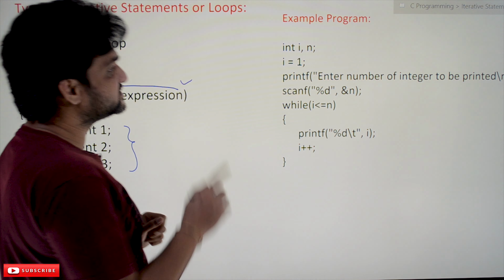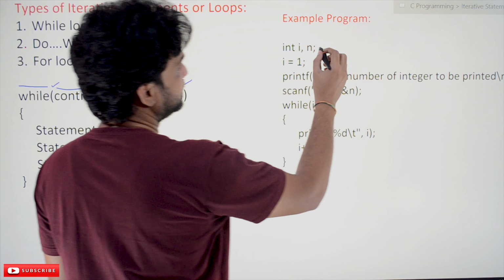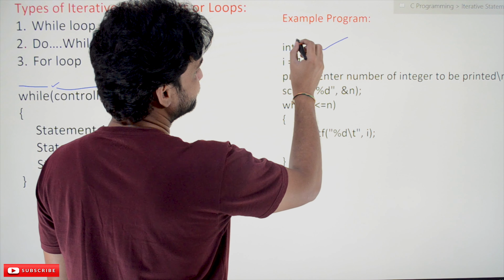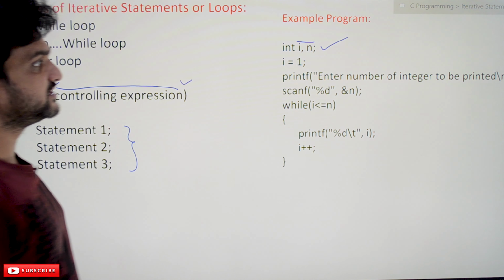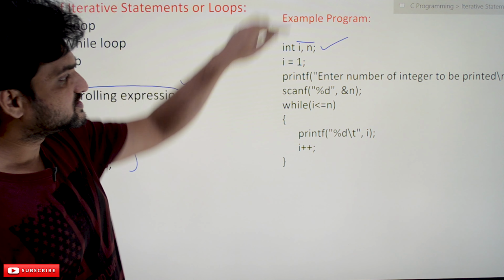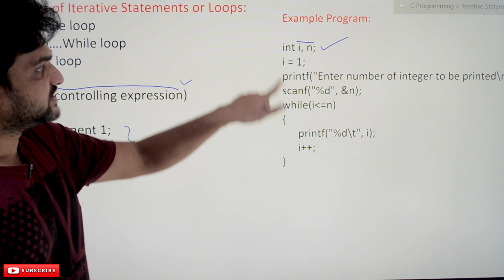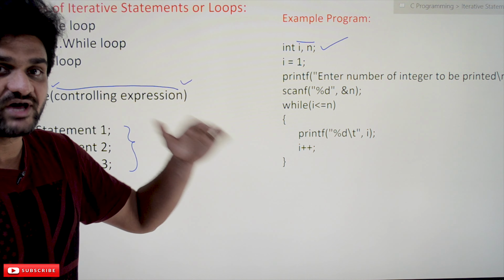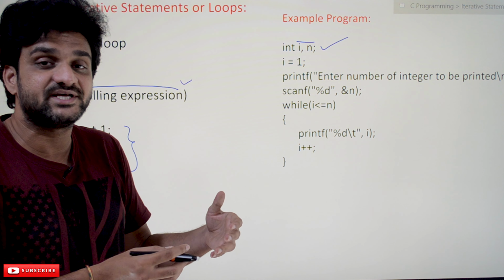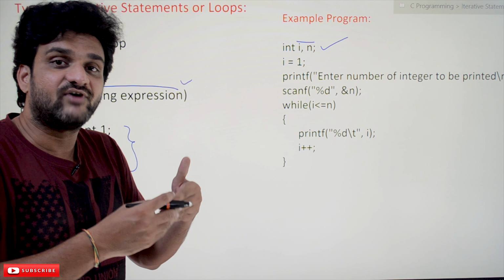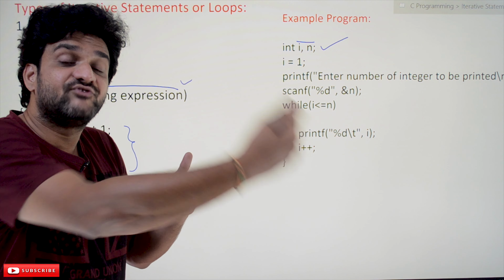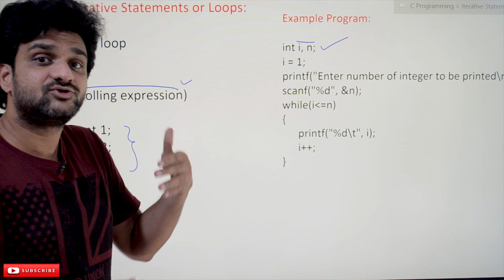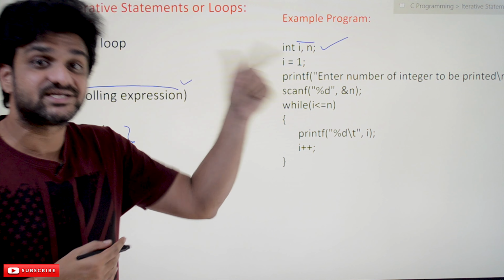So let's try to understand line by line. Here we are declaring two variables, I and n. They are integer types. Initially the value of I is equal to 1, because we are printing the values of integers from 1. And from 1 to which number we have to print, that is decided by the user.